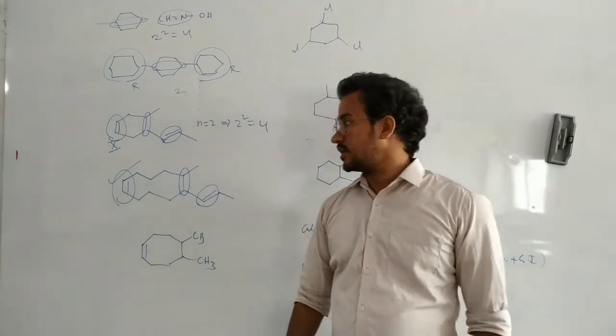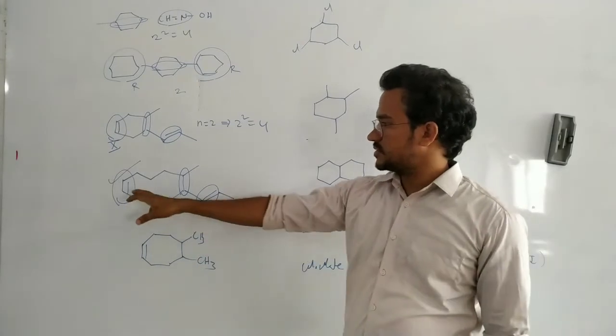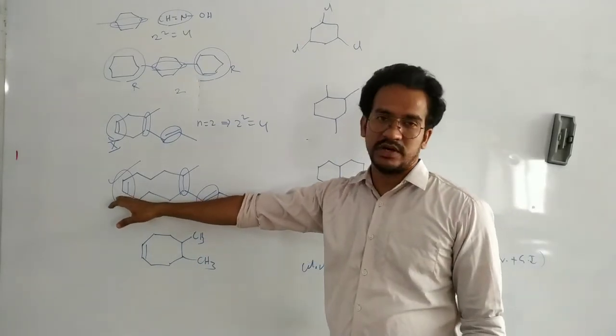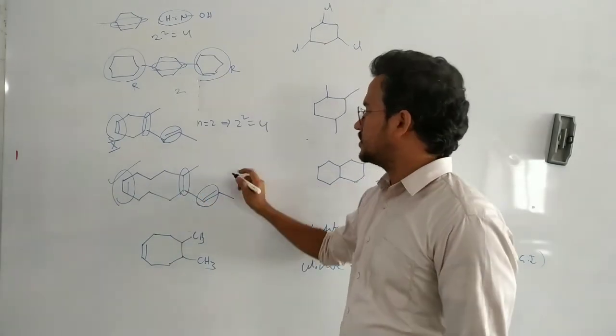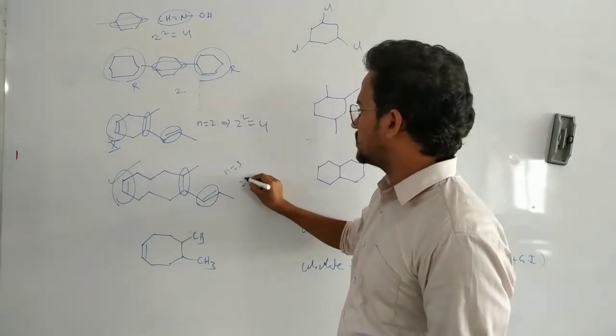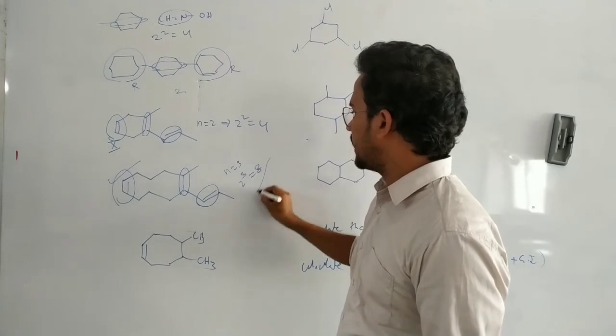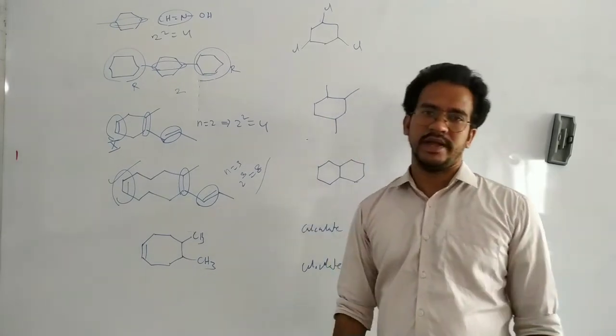Here in this case, geometrical isomerism about this one is possible. So one stereogenic center, second one, third one. So n equals 3. That means 2 power of 3, 8.